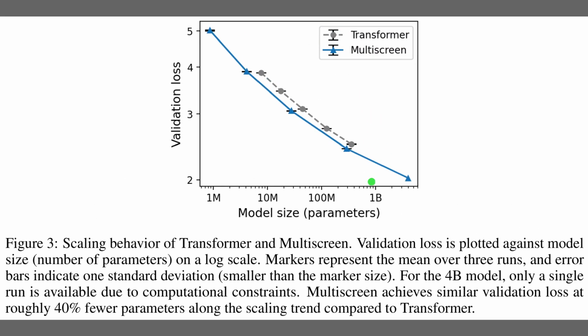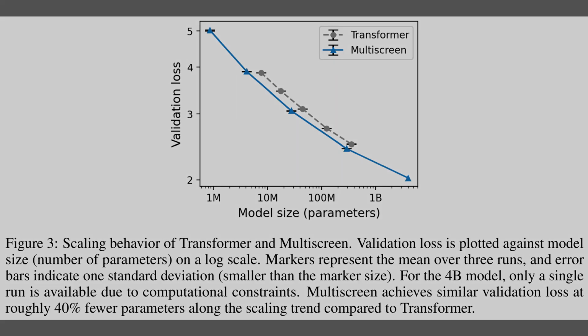Alright, Figure 3 evaluates the scaling behavior of both architectures. The plot tracks validation loss against model size and parameters, using logarithmic scales for both axes. The solid blue line representing Multiscreen consistently sits below the dashed gray line of the transformer baseline. Because of this shift, Multiscreen achieves comparable validation loss with roughly 40% fewer parameters, demonstrating significantly improved parameter efficiency under a similar training budget.